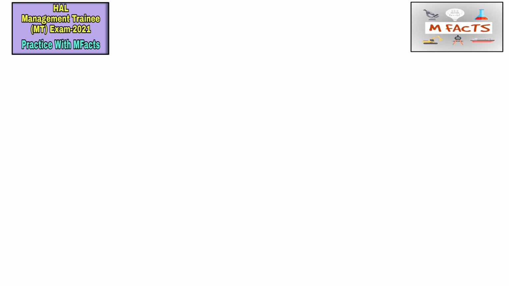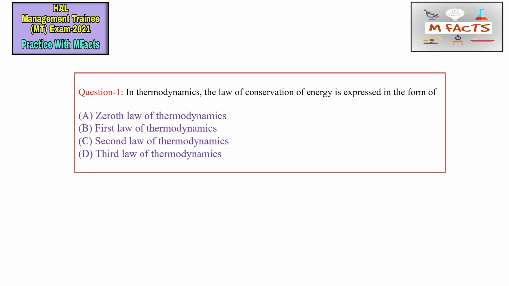Taking the first question of this video: in thermodynamics, the law of conservation of energy is expressed in the form of which law? They have given four options: the zeroth law of thermodynamics, the first law, the second law, and the third law of thermodynamics. This is an easy question, but we should also think about what we can learn from the rest of the options, which are not correct, and why they are not correct.